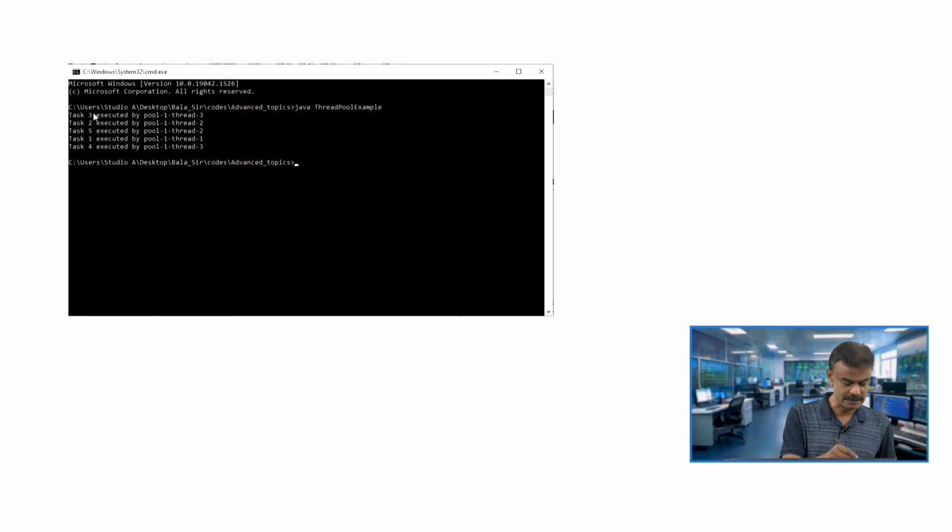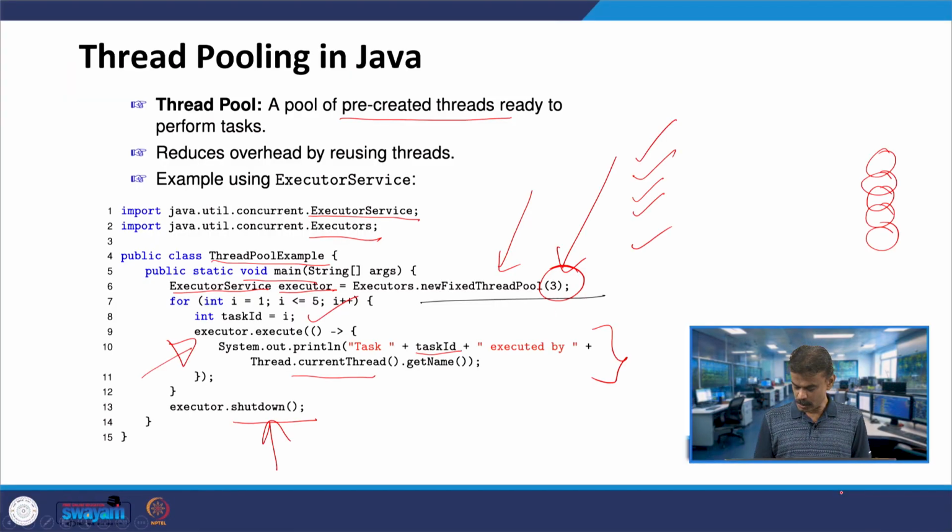So, you have task 3 first, then 2, 5, 1, 4, all right. This is how the thread pool concept works in Java.